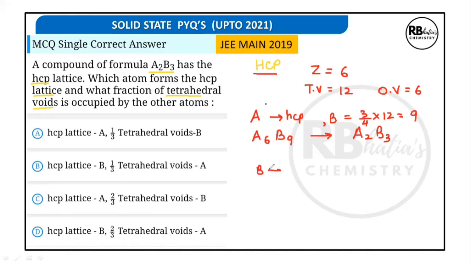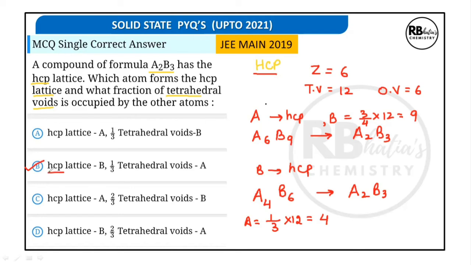But if B occupies HCP lattice, in that case, B will be 6 and A has to be 4 in order to justify the formula A2B3, which means 1/3 of the tetrahedral voids, that is 12, have to be occupied by A. So which out of these options come out to be correct?